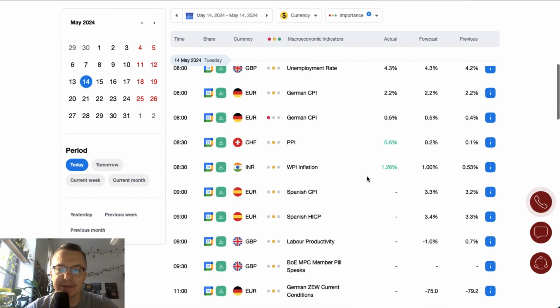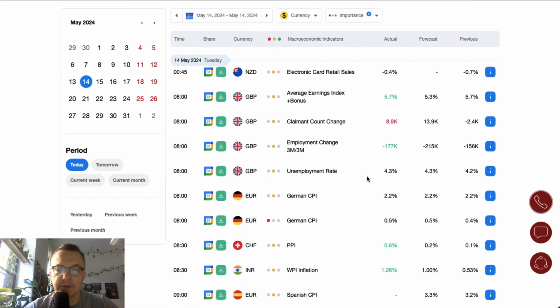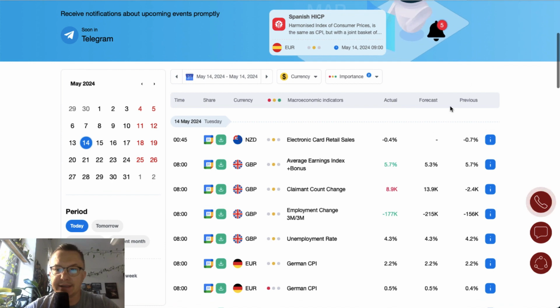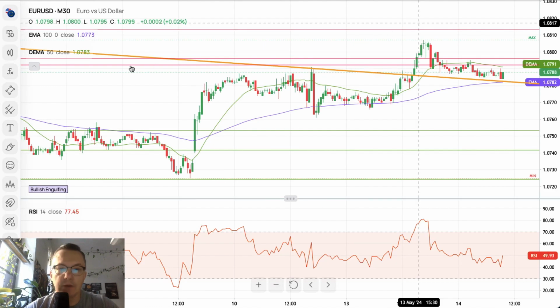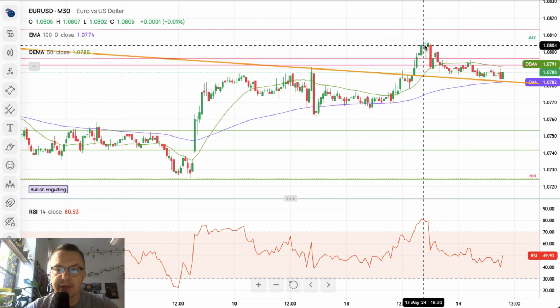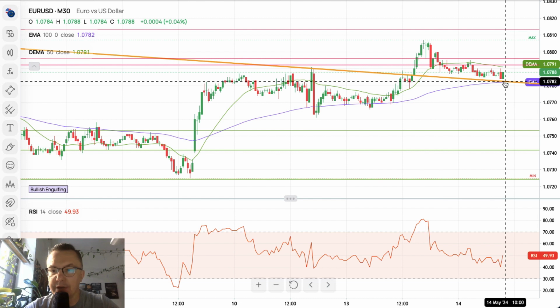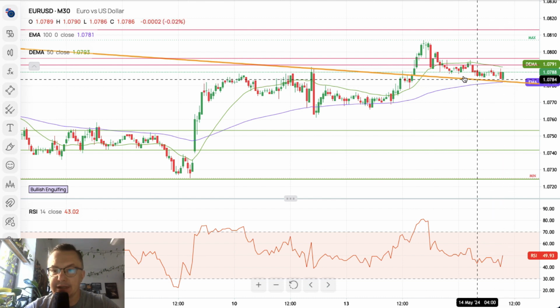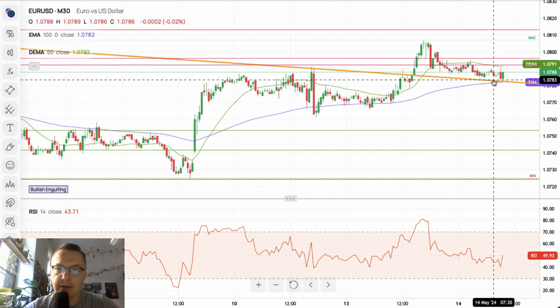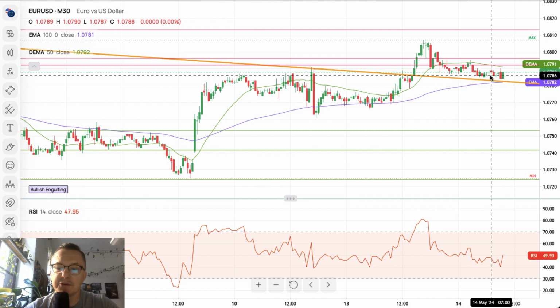So because of the German CPI data, UK claimant count change and labor data, let's take a look first at the euro dollar and then at cable. The euro dollar 30 minute chart bounced above the trend line, a little bit above the supply zone. The local high was made at 1.0807, but then we just decreased, and now we are just testing this trend line. As you can see, the market is locked between the 30 and 100 periods, between the 150 period moving average on a 30-minute chart.